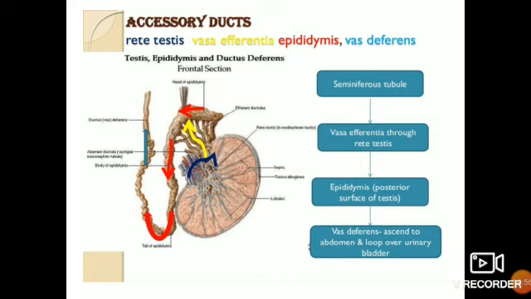So you can see the yellow arrow, blue arrow, and red arrow, which are showing the actual path of the transfer or the formation of sperm. You can see the direction shown by these arrows, which shows the sequence as it is given in the form of a ray diagram: seminiferous tubule, then vasa efferentia through the rete testis, epididymis, and vas deferens.